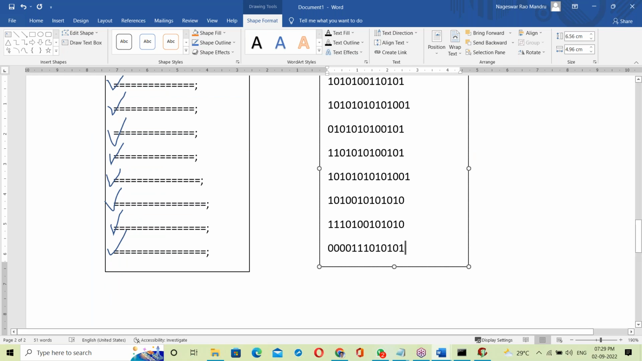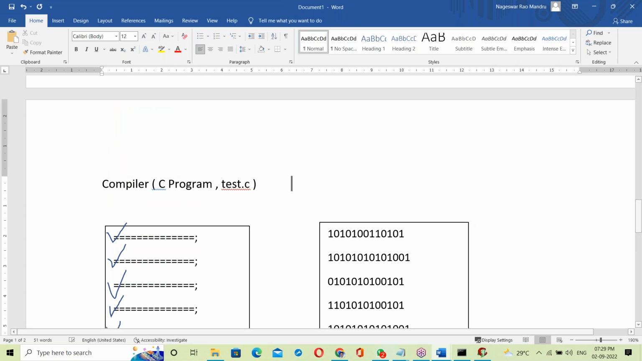Write to another file. This second file is called an exe file. It says test.exe. Exe means executable file, ready to execute. Now this test.exe file is given to the processor. The processor takes the exe file, executes it, and generates output at a time here. So this is the working of the compiler.